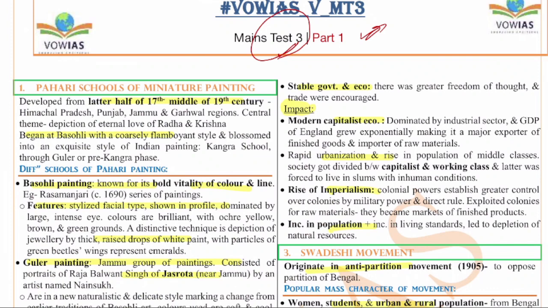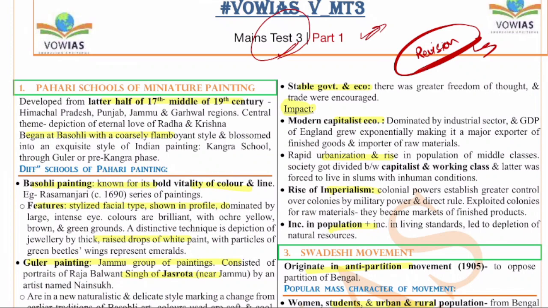Before we begin, as you all know, we are providing the summaries of Vision IAS test series of prelims and mains. What we are doing in these summaries is reducing the content. We are not removing any content, rather we are reducing it in a short way so that you will be able to revise the content multiple times. Revision is the key thing that we are keeping in mind while preparing these documents, because at the end of the day, what will help in your exam is maximum revision.